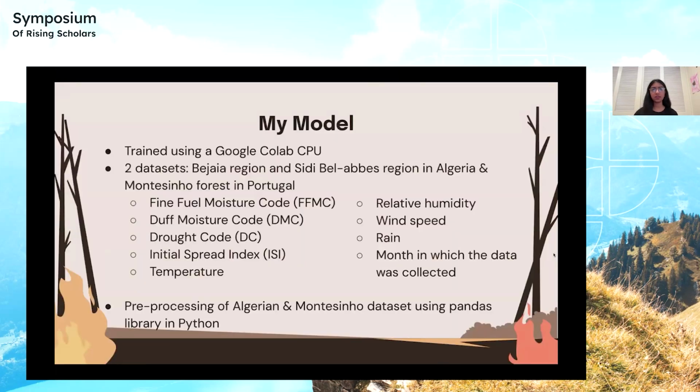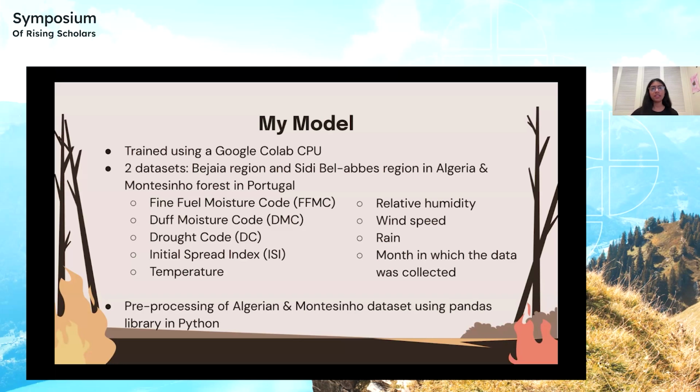My model was trained using the Google Colab CPU. I trained my model on two datasets. One was from the Bejaia region and Sidi Bel Abbes region in Algeria, and the second one was from the Montesinho forest in Portugal.